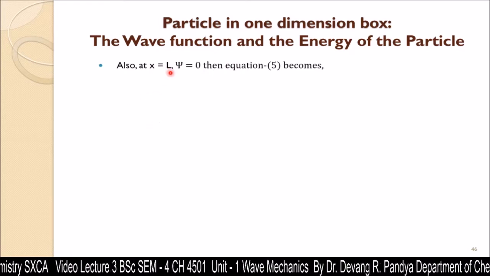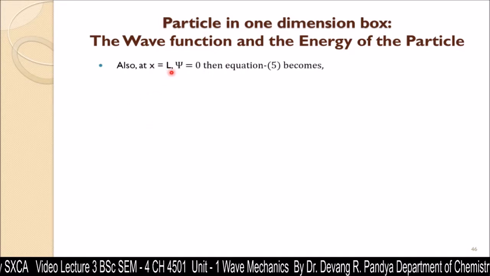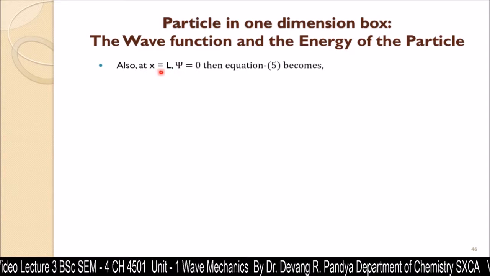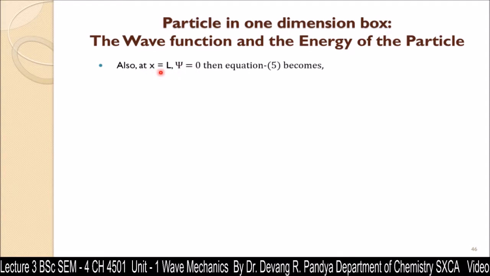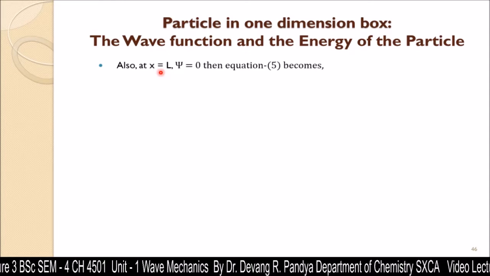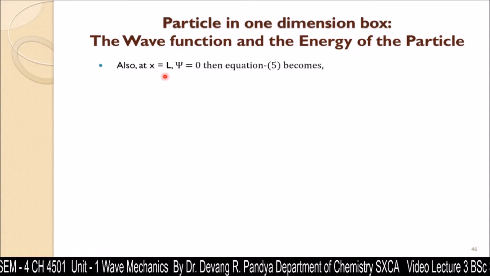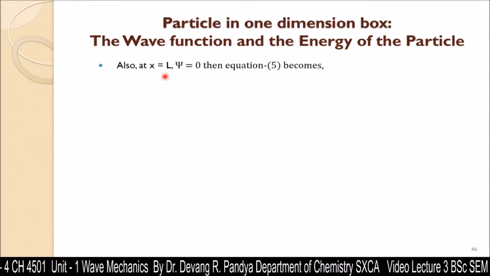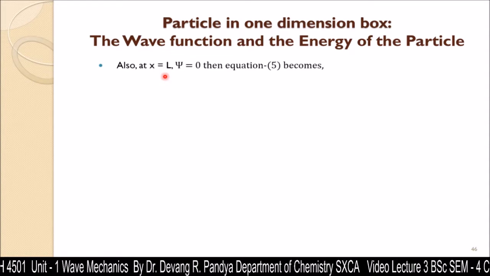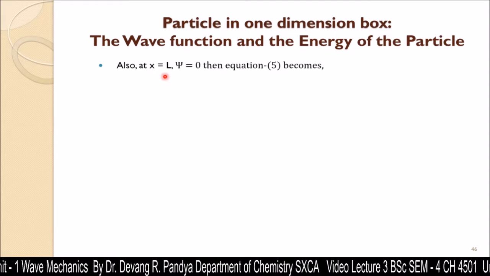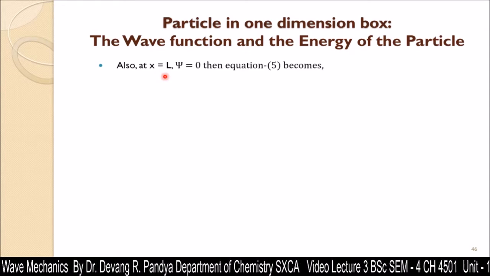Also at x equal to L, another boundary condition, the wave function psi is equal to 0, because at this wall x equal to L, the potential energy is infinitely high, and inside the box potential energy is 0. So a sudden increase is not accepted. That means we can say that at the x equal to L wall there is no probability of finding the electron.